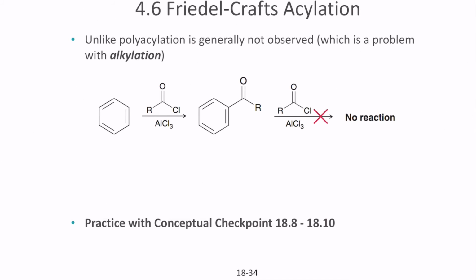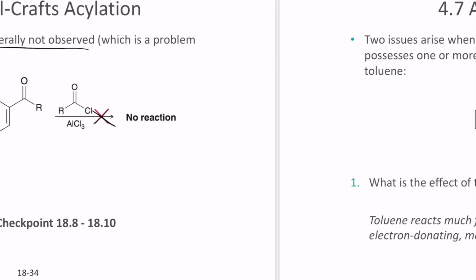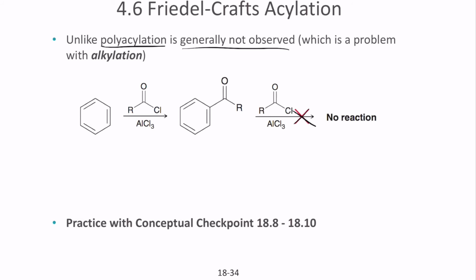Now, one of the problems with alkylation was polyalkylation, where you had multiple groups attached. But polyacylation is generally not observed because of the structural stability and because of the energy required. So the reaction will not occur. So the polyacylation will not occur. So with that we end Friedel-Crafts acylation.